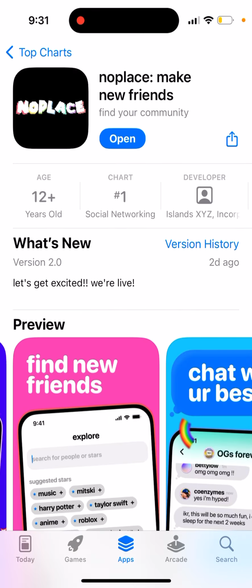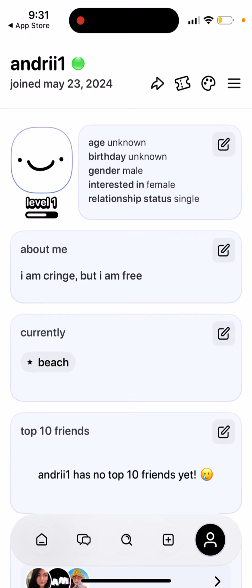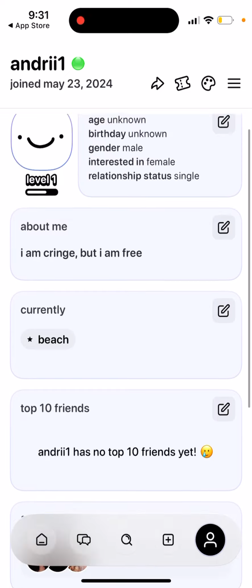So basically you just install it, and to create your account, you just enter your mobile phone number. You can use any phone number, not only US. The app is available worldwide. You just enter a phone number, receive a confirmation code, and then create your account. At the moment there is no wait list, so it's good. And that's what it is.